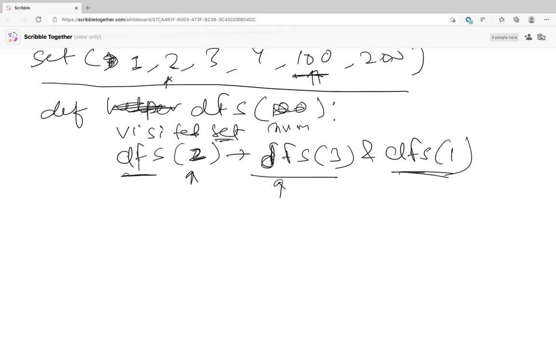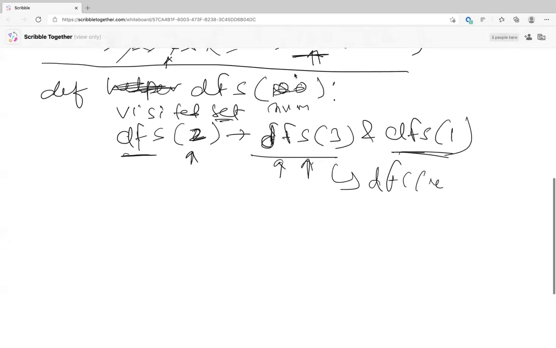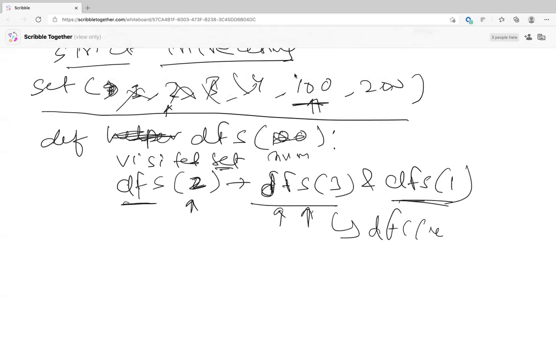3 is removed from the set, and 1 is removed from the set. When DFS of 3 was started, it called DFS of 4, and 4 is deleted. Now my DFS function will basically return the maximum length as well. I can write my DFS that way, which will return the length.